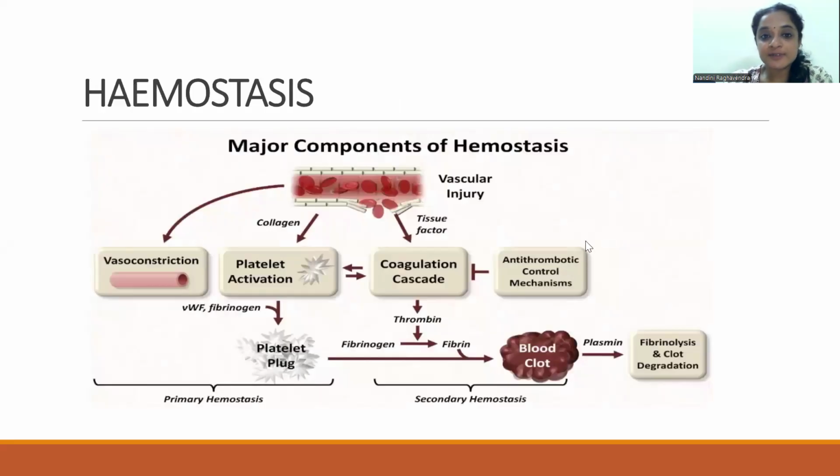When we talk about hemostasis, when there is any vascular injury, there is initially a vasoconstriction which occurs, which reduces the blood flow. Apart from this, there is release of collagen, which causes platelet activation. And along with von Willebrand factor and fibrinogen, there is a formation of platelet plug. There is also release of tissue factor, which causes the coagulation cascade and formation of thrombin, which in turn activates fibrinogen into fibrin.